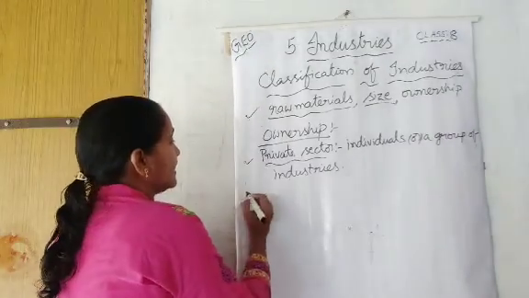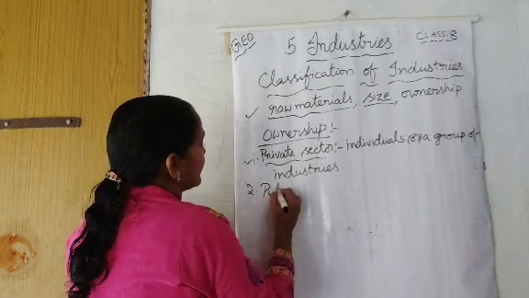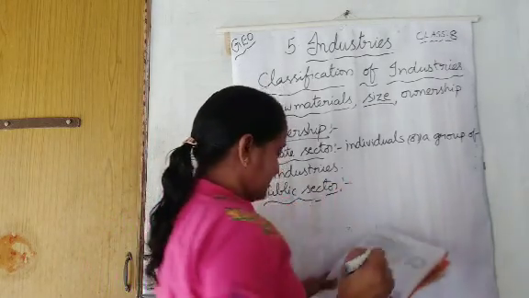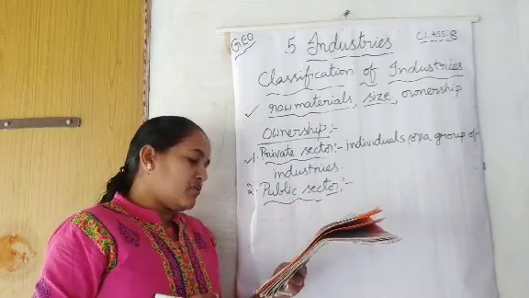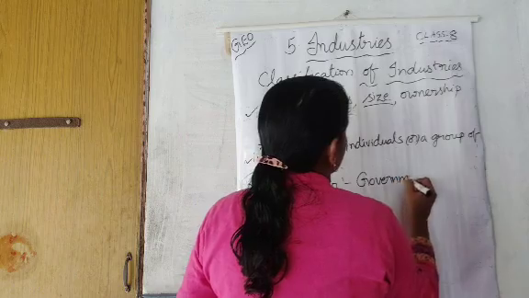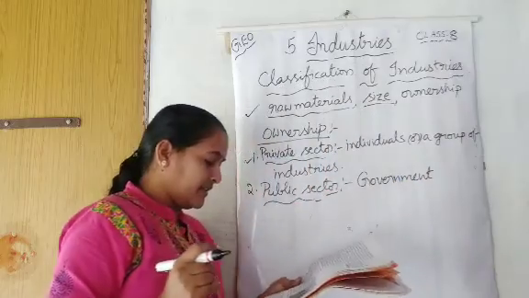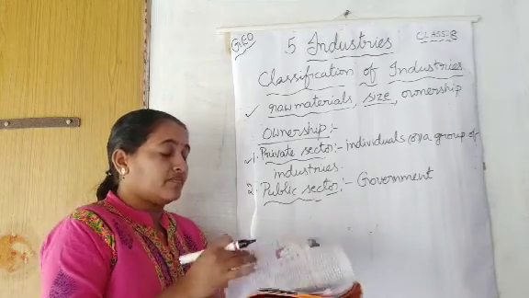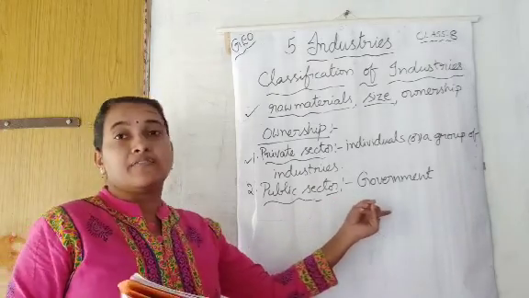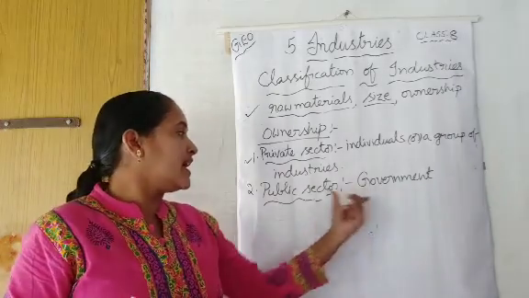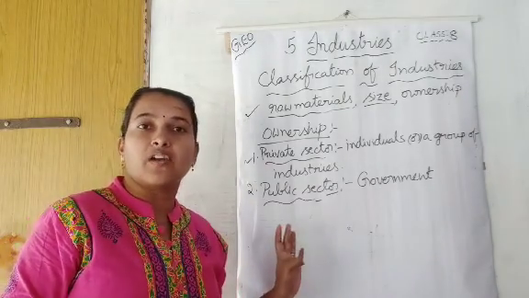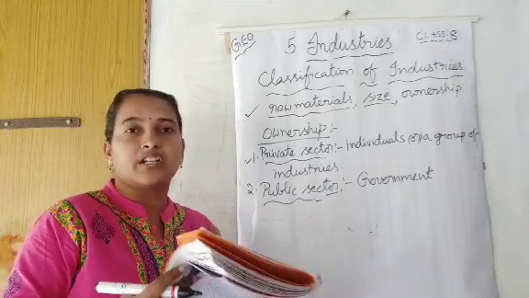Second one is public sector. Public sector means here we can say that this is government. The public sector industries are owned and operated by the government, such as Hindustan Aeronautics Limited and Steel Authority of India, for example. If the ownership is in the hands of government, then we can say that they are public sector industries.